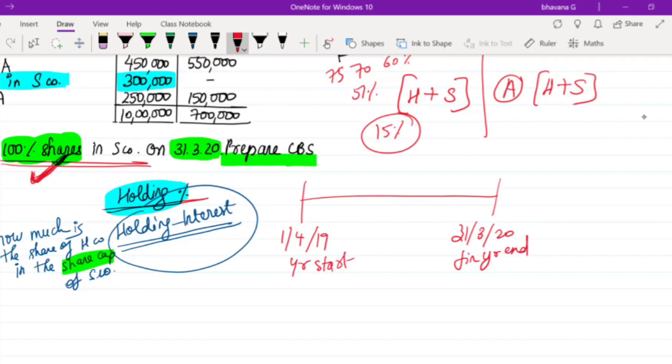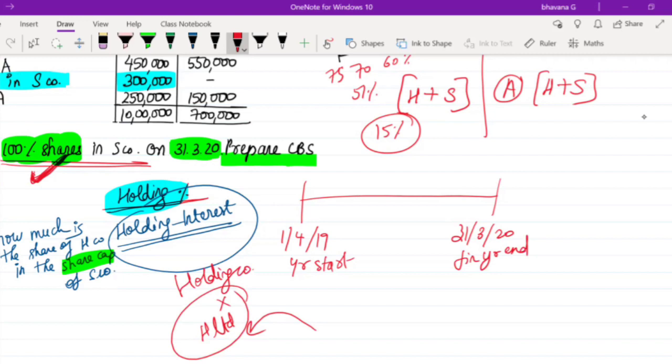Okay. So what might happen is the holding company can acquire shares in the subsidiary company. Before acquiring shares of the subsidiary company, H Limited will not be called your holding company. Only once H Limited acquires shares in the subsidiary company will it be called your holding company.